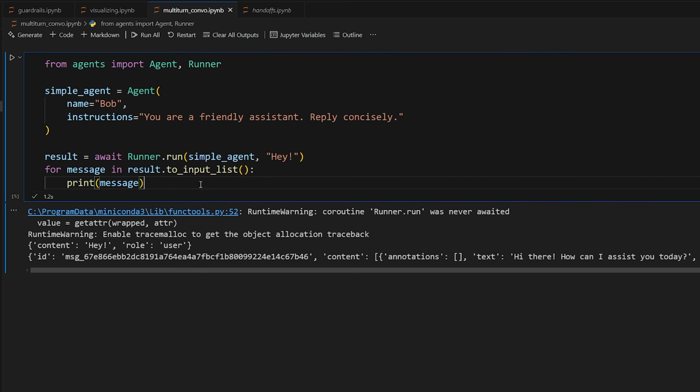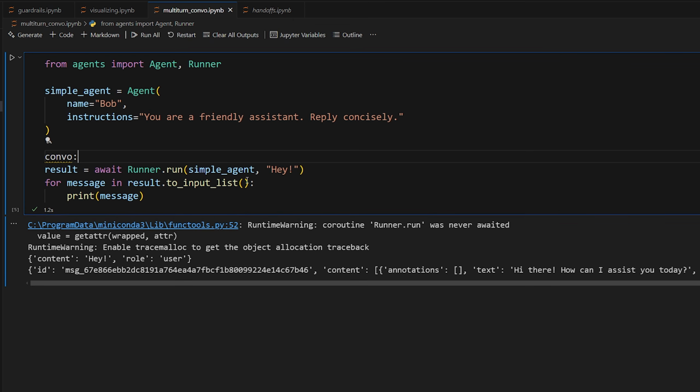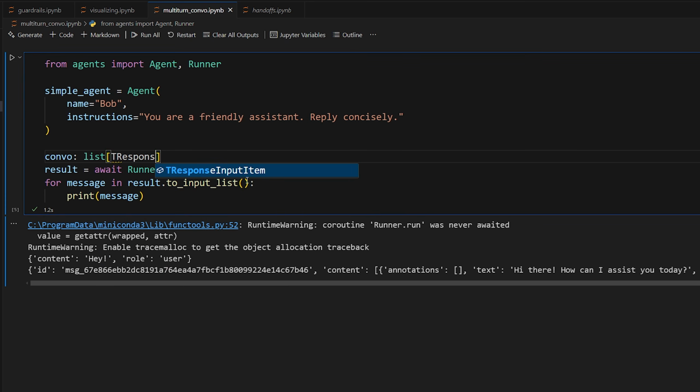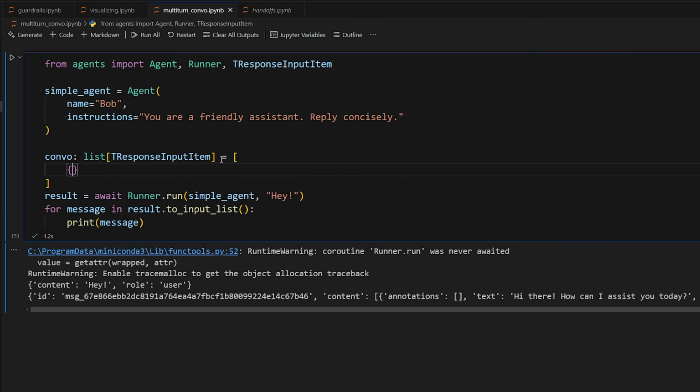So now that we understand what the conversation history looks like when we output it, we can provide an initial conversation history to the model when we first invoke it, as if there's already a chat that happened. Let me show you what I mean. We're going to make combo, which is a list, and each item of the list is going to be of the type TResponseInputItem, which we're just going to import above. Each element of this list will be a single message in the conversation by one of the users.